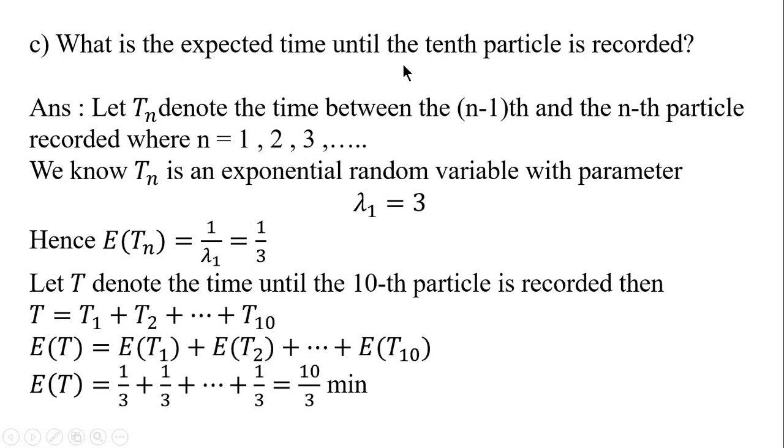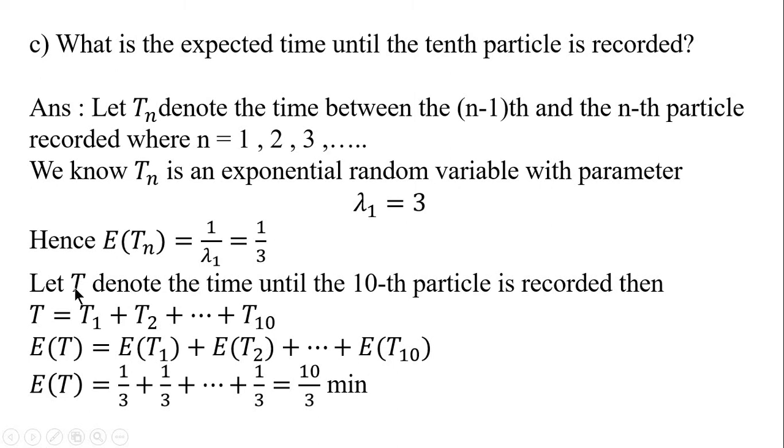What is the expected time until the 10th particle is recorded? Now let us define the inter-arrival time Tn as the time between the (n minus 1)th and the nth particle recorded. Tn is the waiting time, and the inter-arrival time follows an exponential distribution with parameter lambda and mean 1 by lambda. Here this is a type 1 arrival and the parameter is lambda 1 equal to 3. Therefore the expectation of Tn will be 1 by lambda 1, so 1 by 3.